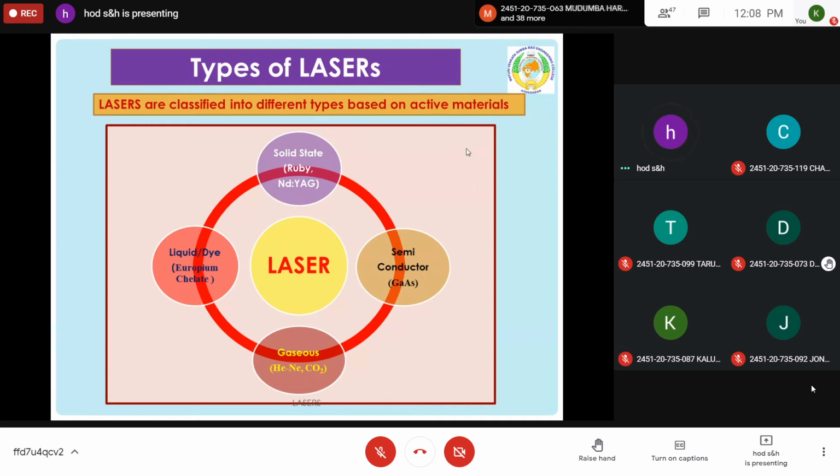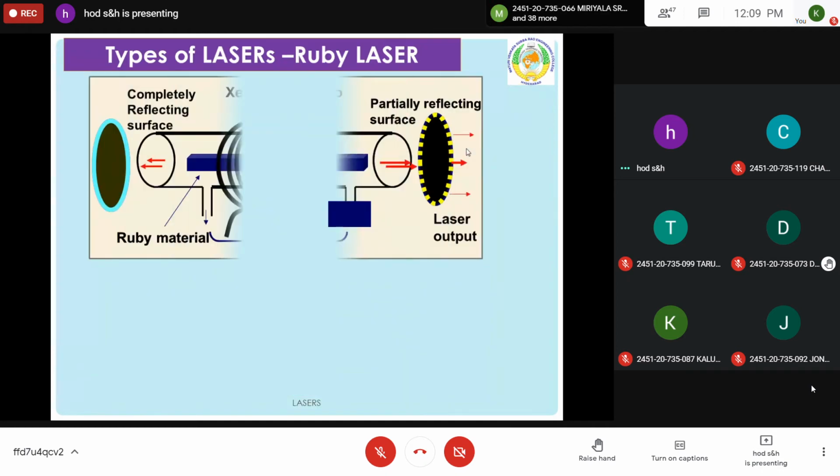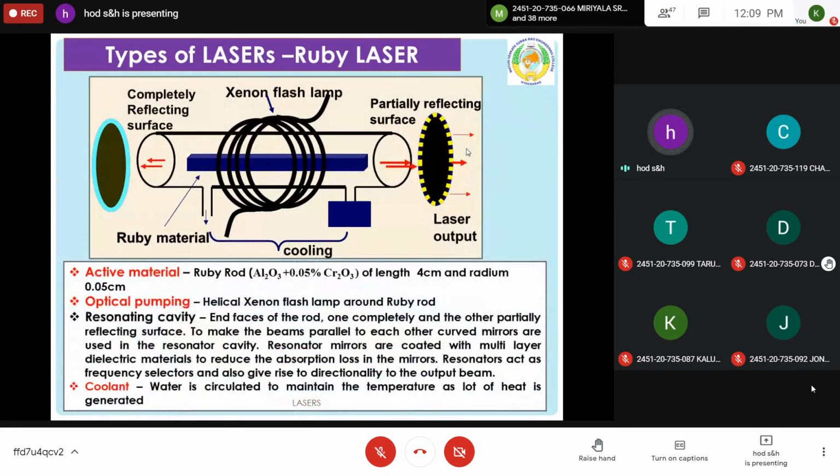Please note down this. The first one is Ruby laser. Types of laser. The first one is Ruby laser. Please draw this diagram because in the exam you should draw. I'll give 2 minutes. Meanwhile I drink water. You take this diagram.